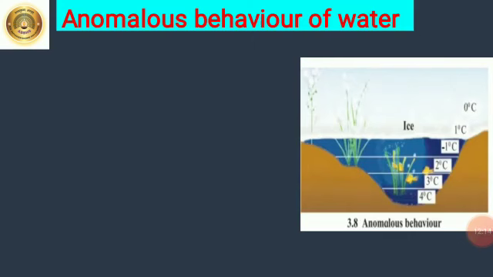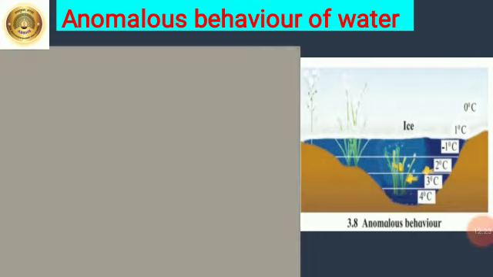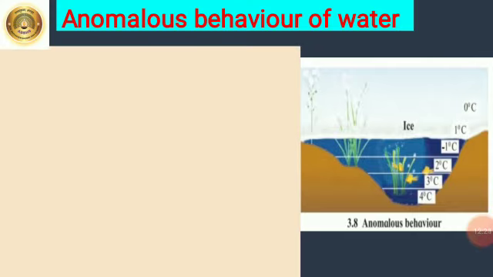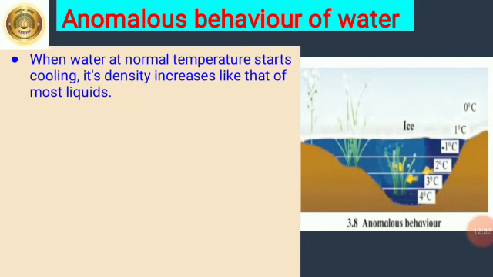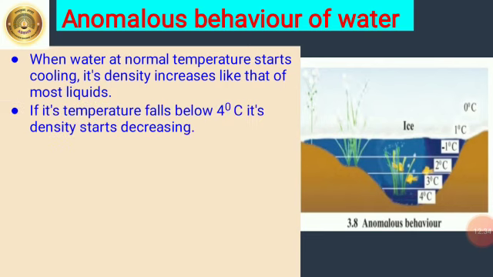Next is anomalous behavior of water. Anomalous means unusual behavior of water. Usually when the temperature of a substance is lowered, its density increases as the volume decreases. But water is an exception to this rule. Keep a glass full of water in the freezer for 5 to 10 minutes. Then take it out and observe. You will find that water starts freezing from the upper part.